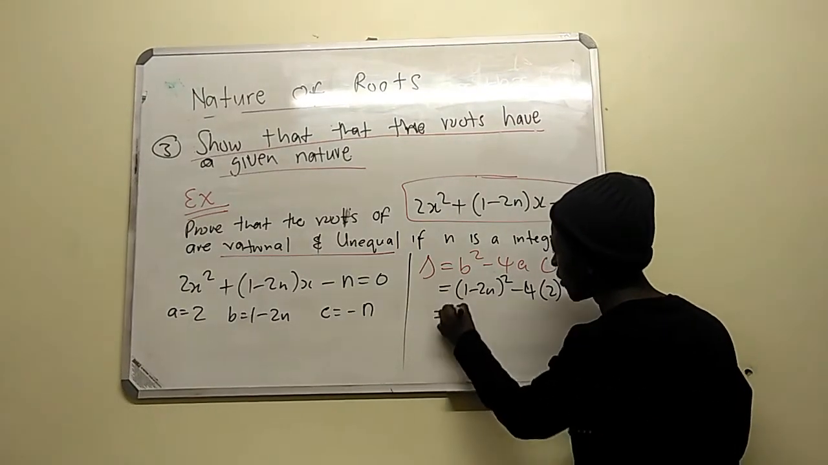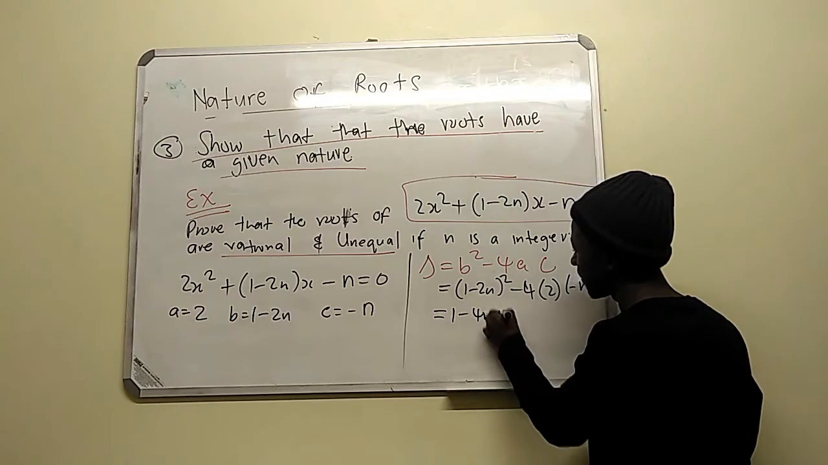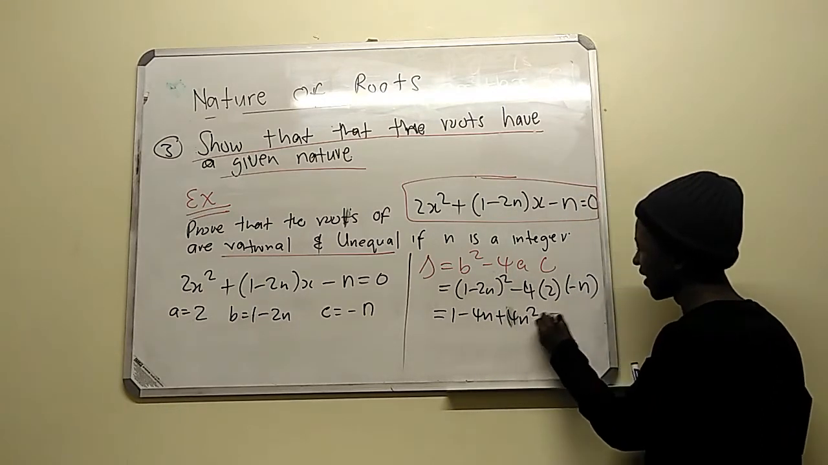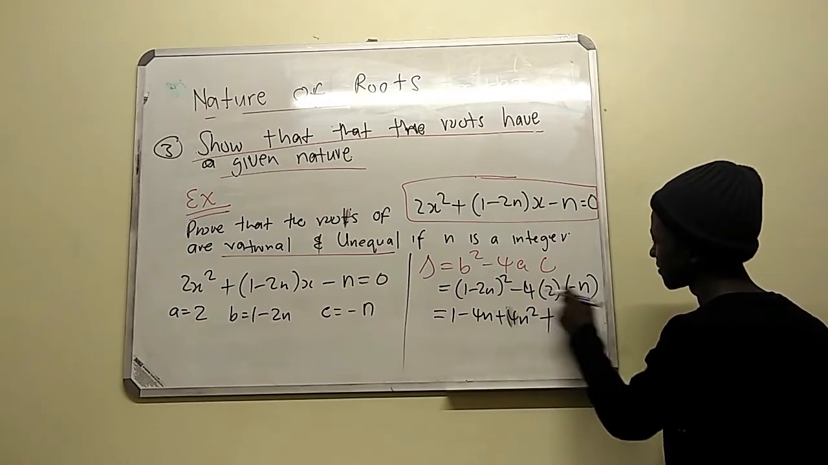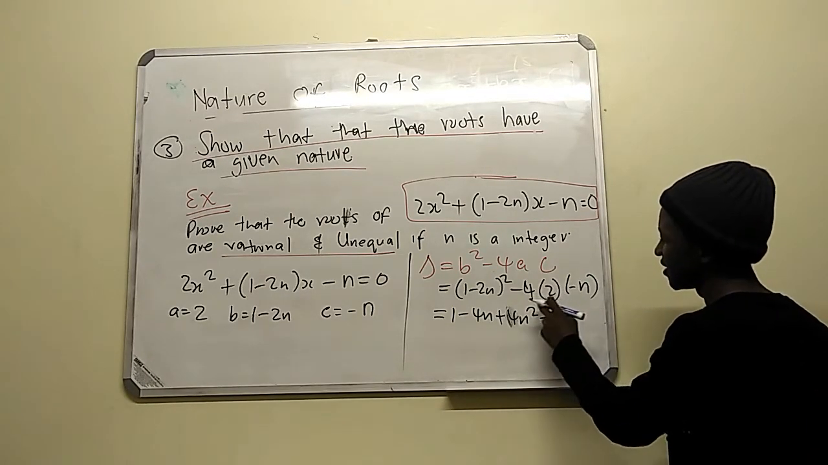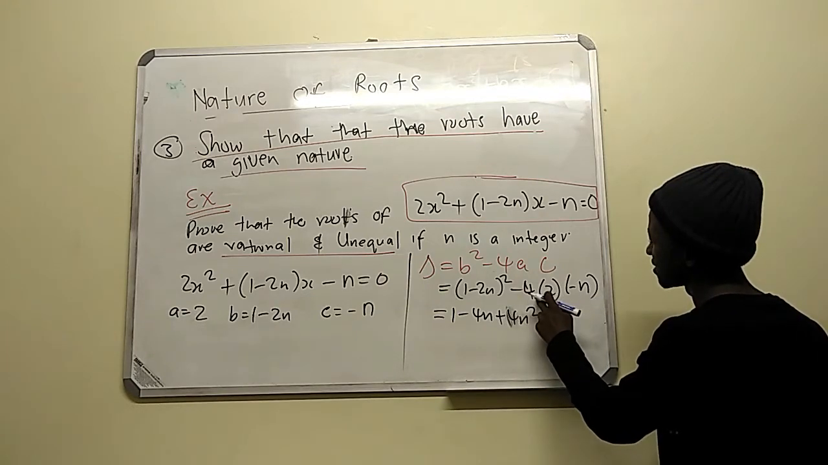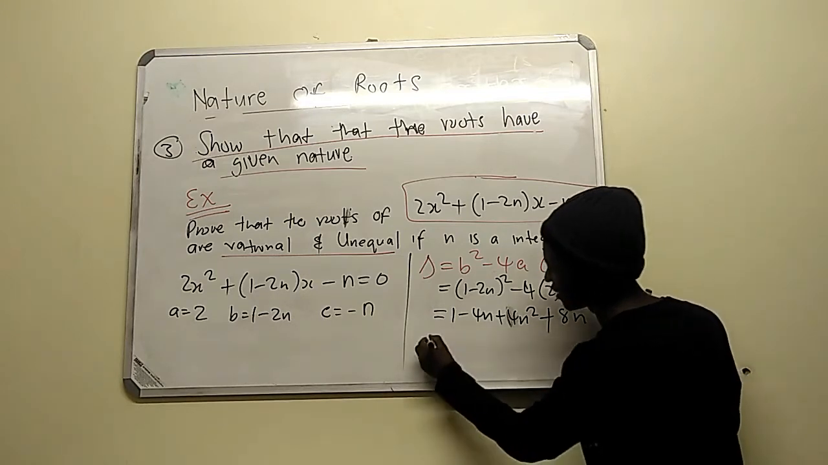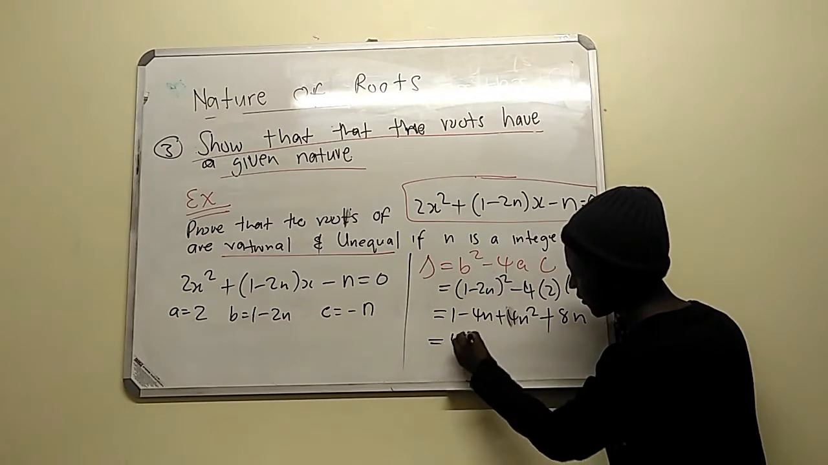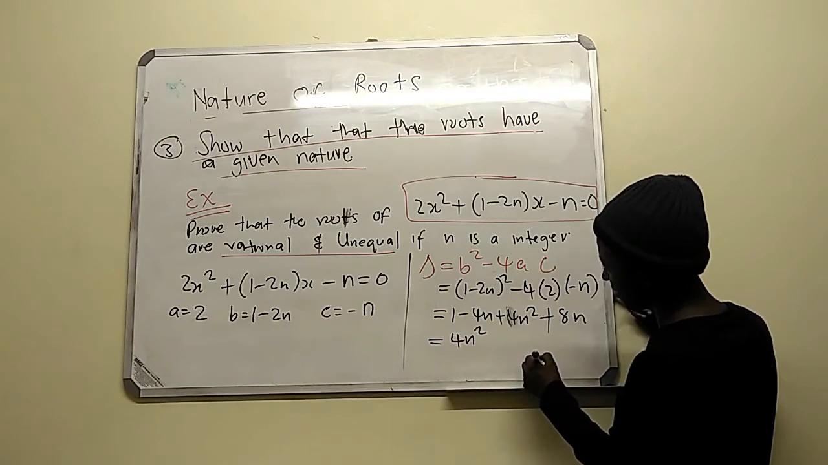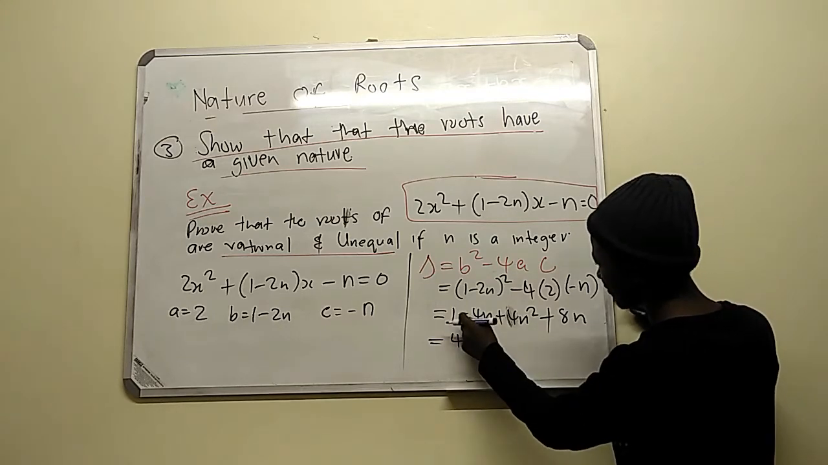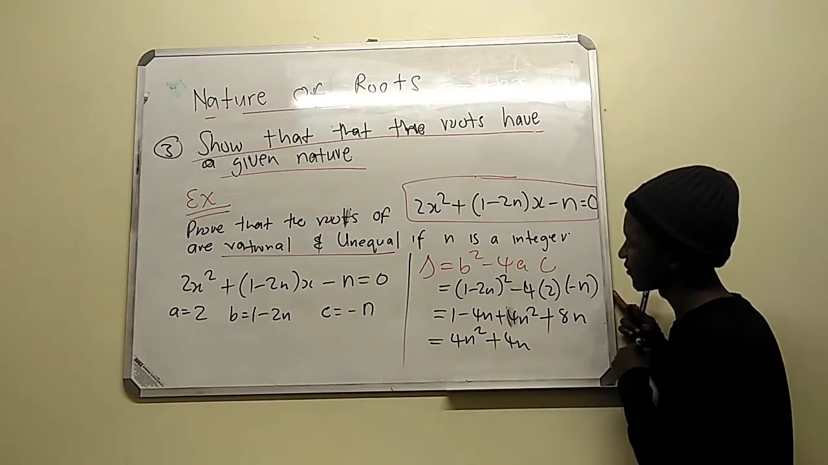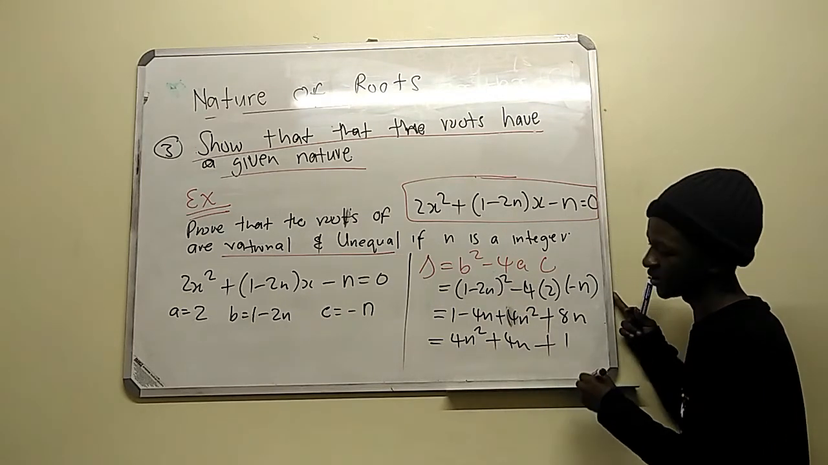So here we have 1 minus 4n plus 4n squared, minus 4 times 2 times minus n. What does this give us? It's going to give us plus 8n. So we can say this is 4n squared plus 4n plus 1.